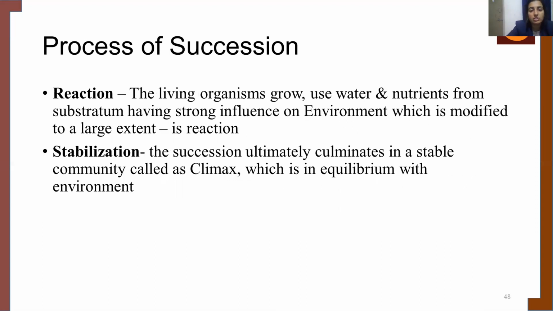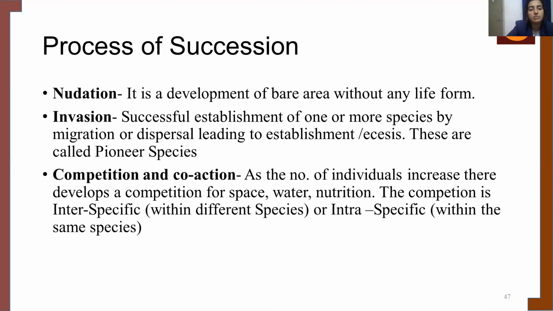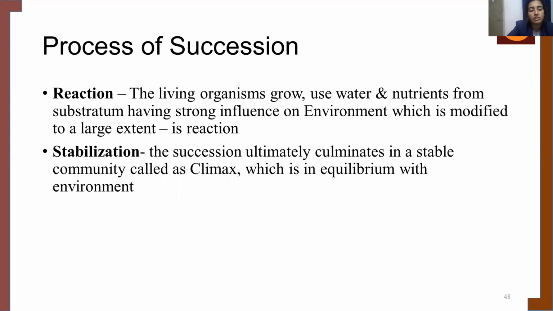The next is reaction. The living organisms grow, use water and nutrients, and form substratum, having a strong influence on the environment, which is modified to a large extent. This is known as reaction. Then comes stabilization. The succession ultimately culminates in a stable community called climax, which is in equilibrium with the environment. So these are the processes of succession: it starts from nudation, invasion, competition, co-action, reaction, and ultimately reaches a climax where there is equilibrium with the environment.